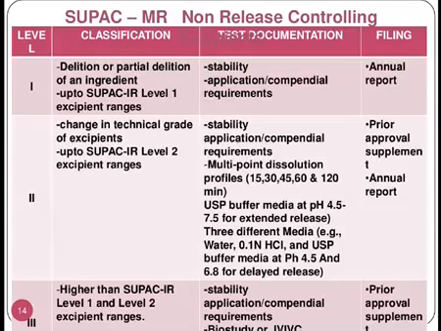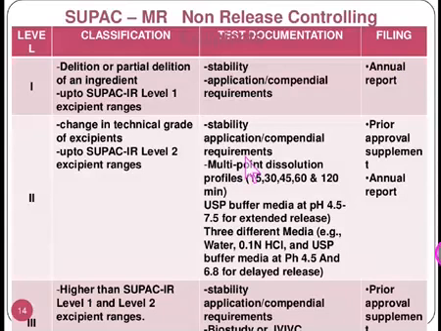So now, SUPAC MR. MR can be categorized as non-release controlling and release controlling. MR means the modified release dosage forms. Here there are level 1, level 2, level 3 kinds of changes. Level 1 will include deletion or partial deletion of an ingredient, up to SUPAC IR level 1 excipient changes, whereas the stability and application compendial requirements, and the changes must be submitted to the FDA in the form of annual report.